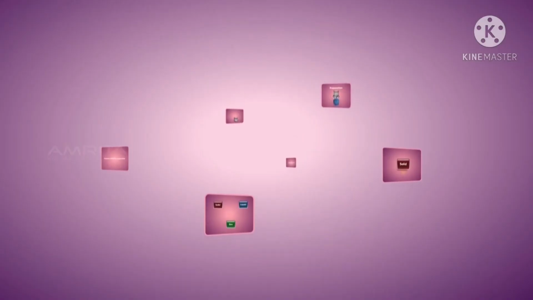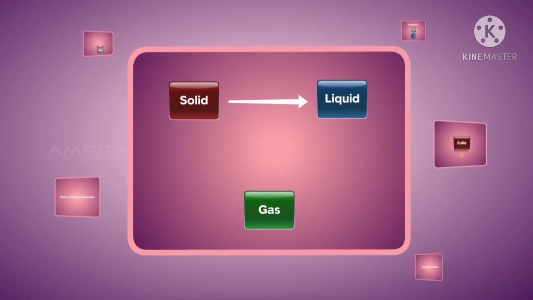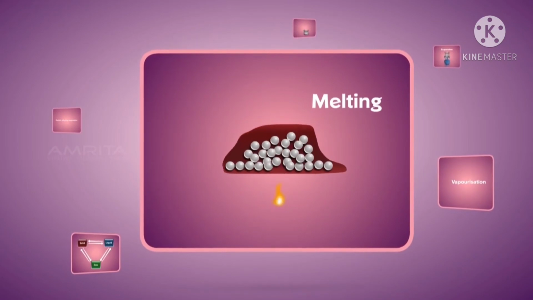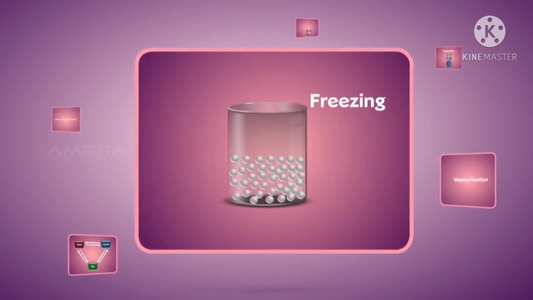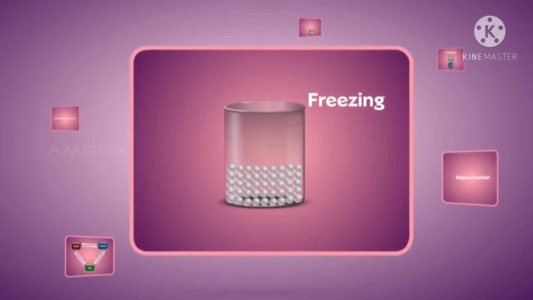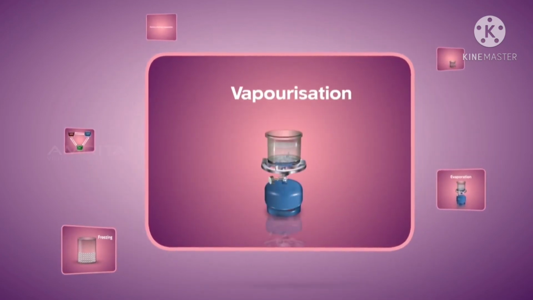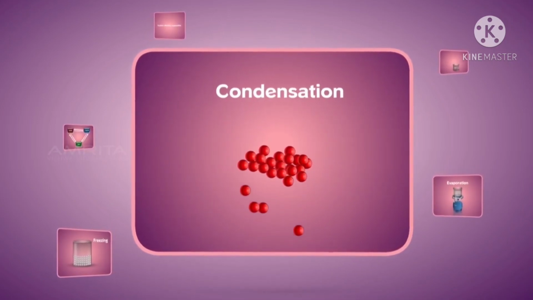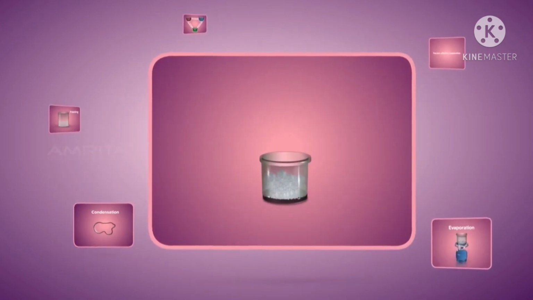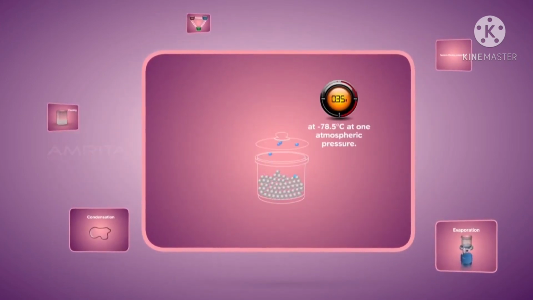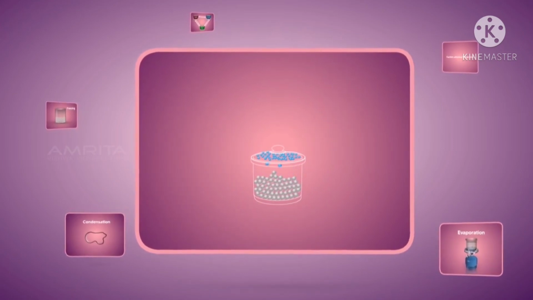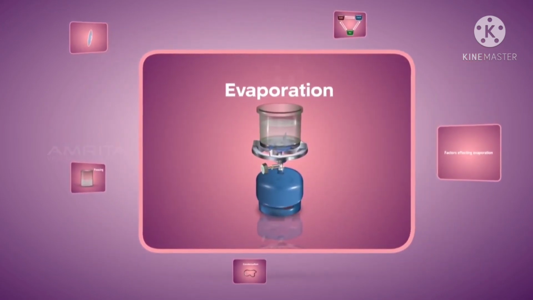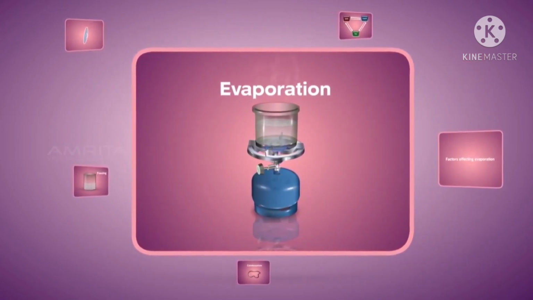Things to remember. The state of matter changes from solid to liquid, liquid to gas, or a combination of these. Solid changes its state to liquid by melting, and liquid changes its state to solid by solidification. Liquid changes its state to gaseous form through vaporization, and through condensation, gas changes to liquid. Solid can be directly converted to gas through a process of sublimation, and gas can be converted to solid through deposition. Evaporation is the conversion of liquid to gas before reaching the liquid's boiling point.